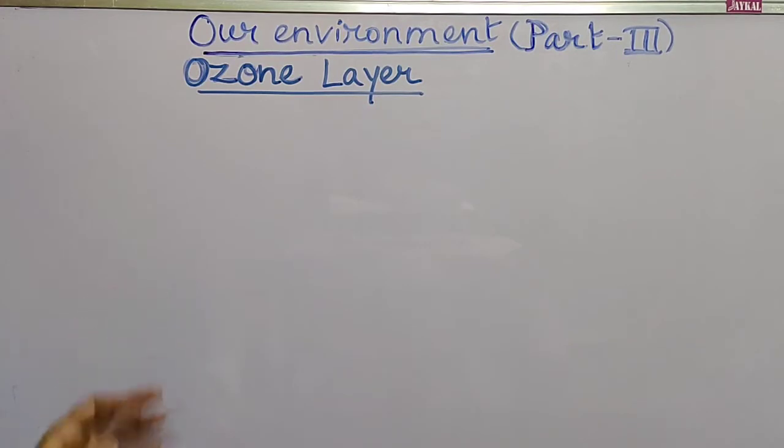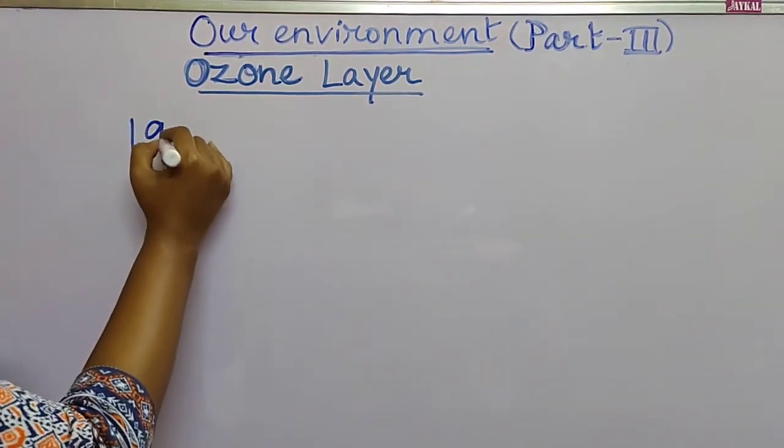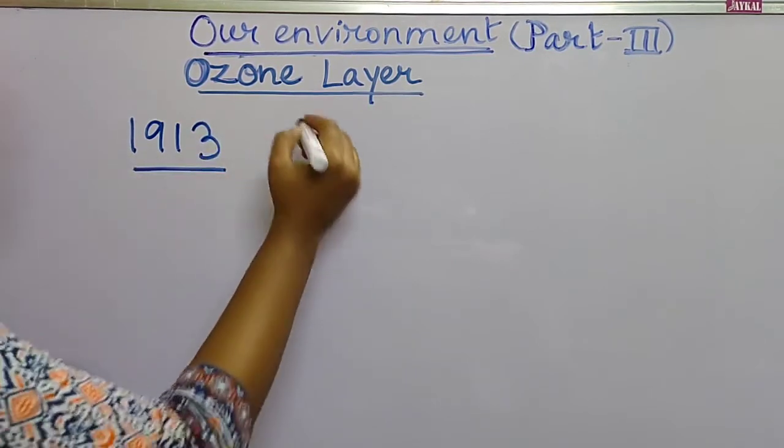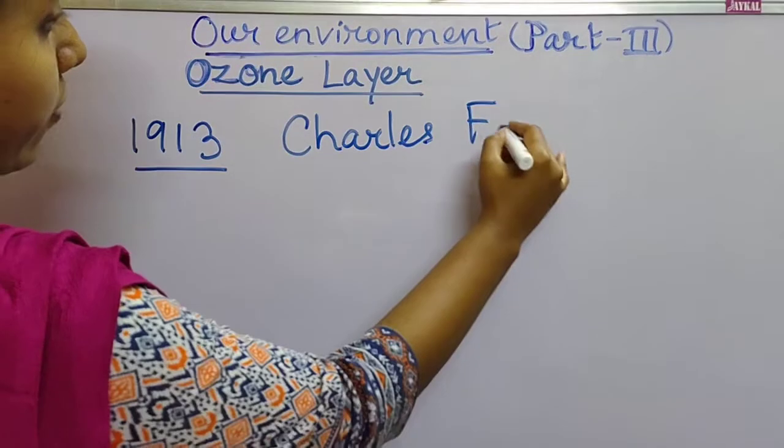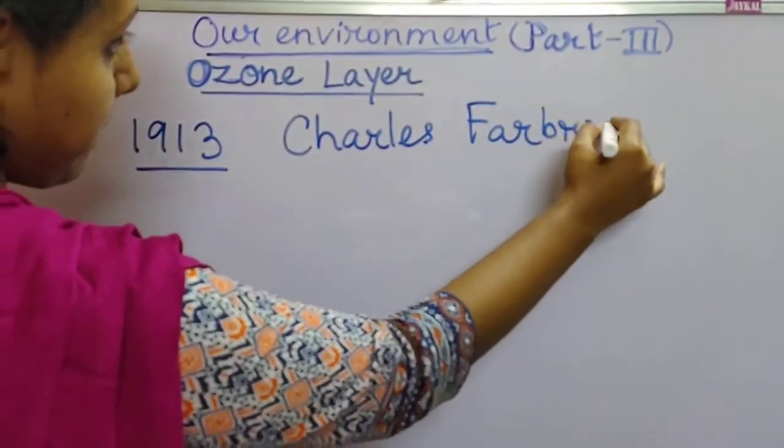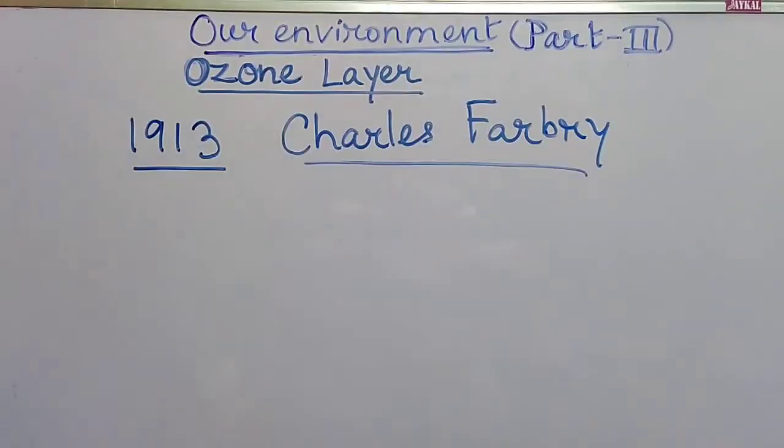Now, the ozone layer was first discovered in the year 1913 by the French scientist Charles Fabry.